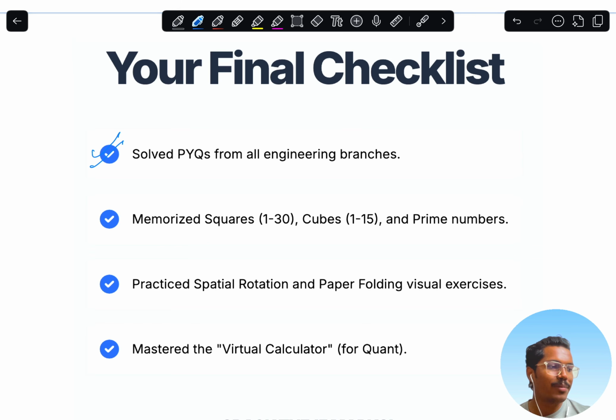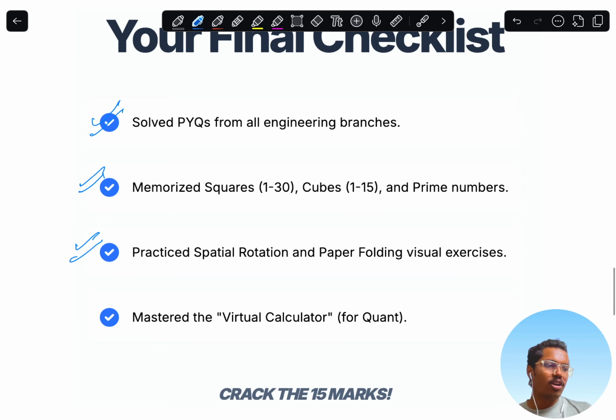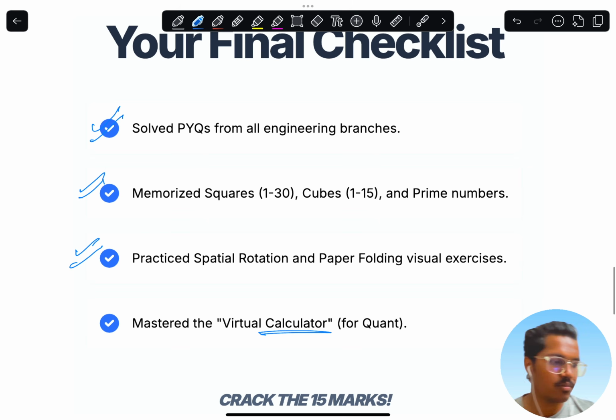Second, memorize the squares. This is very basic. Everyone knows this thing. And practice spatial rotation, paper folding and visual exercises. Same thing for the virtual calculator, it's the bare minimum you can do.